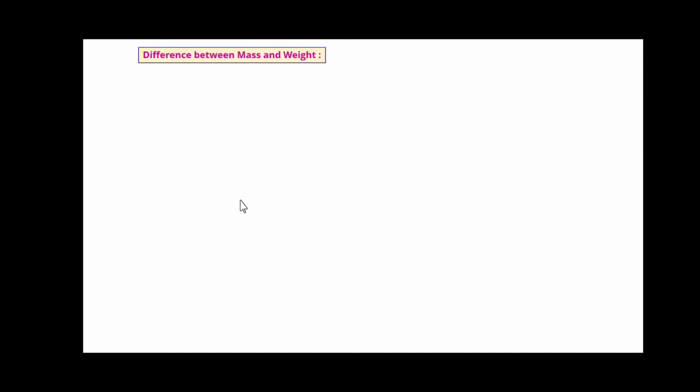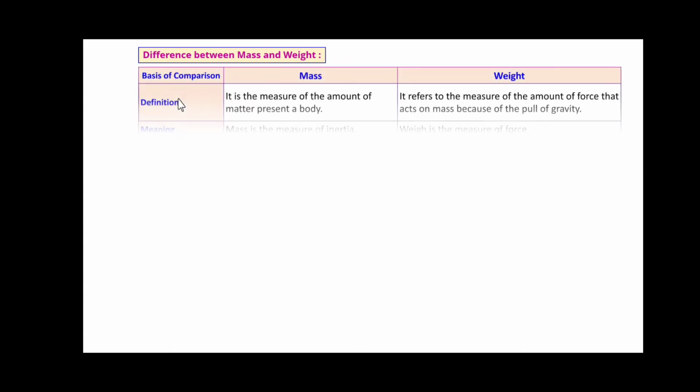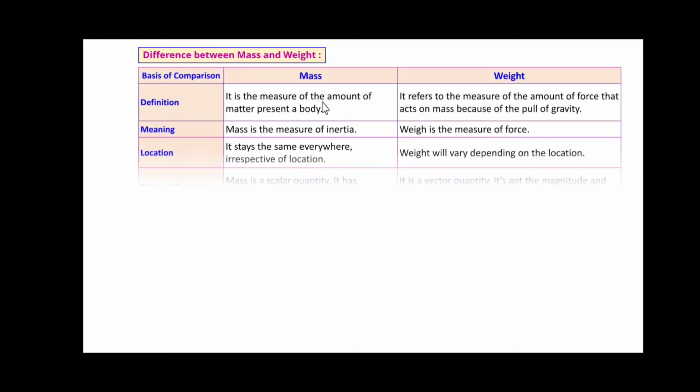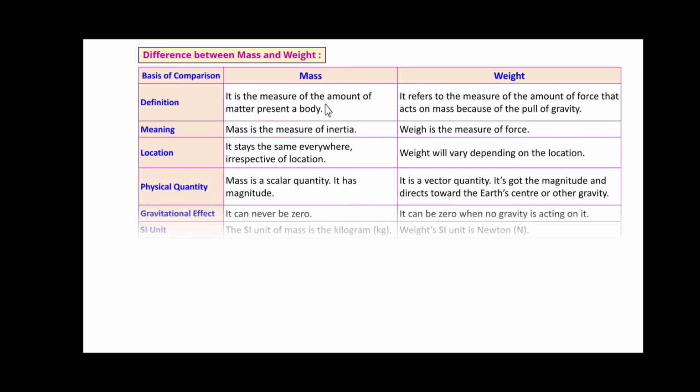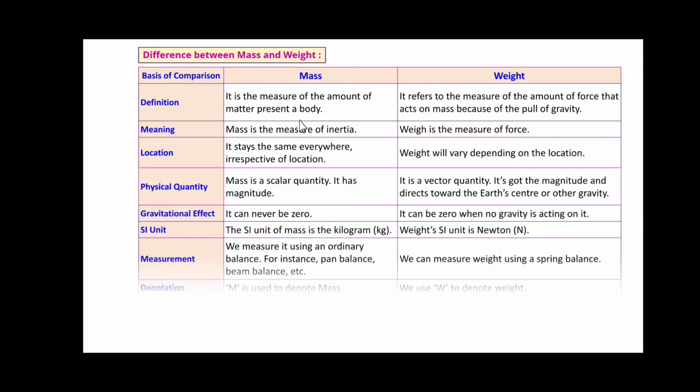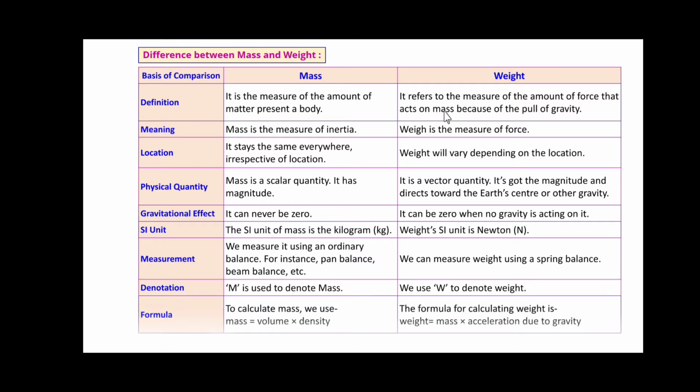Now let us see what is the difference between mass and weight. We will consider different bases for the comparison. First is the definition. Mass is the measure of the amount of matter present in a body. Weight refers to the measure of the amount of force that acts on the mass because of the pull of gravity. Meaning, mass is the measure of inertia, weight is the measure of force. Location: mass stays the same irrespective of the location. Weight will vary depending on the location.